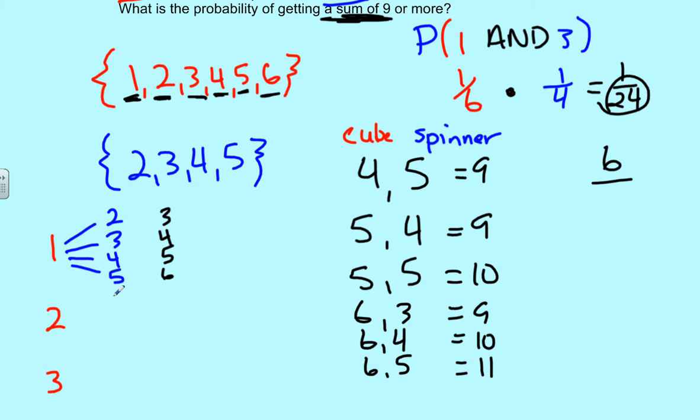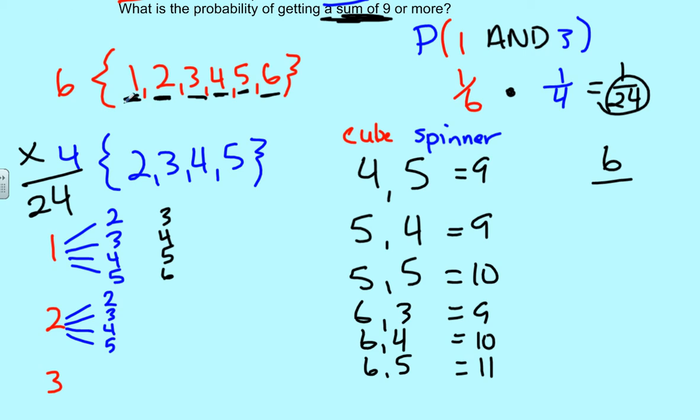And then each other number on the cube will have the same number of second parts of the tree here. It's always going to be 2, 3, 4, 5. So for each number on the cube, there are 4 outcomes based off of what you get on the spinner. So what that really works out to is 6 times 4, which still gives me 24.